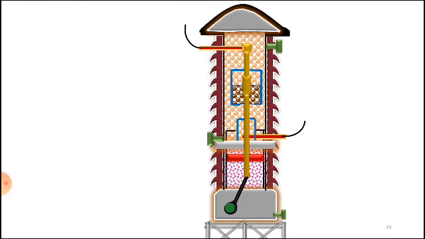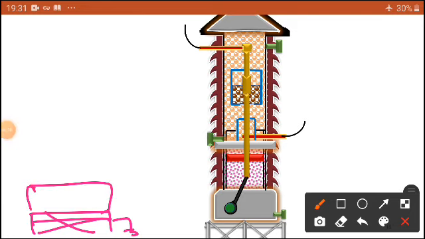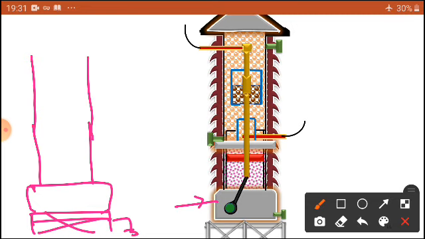Okay, so what to do? First you draw the supporting structure. We are going to earth it, and on it we are going to place a mechanism on which you place the interrupter. Otherwise you can directly write it in one line and create some porcelain insulators.